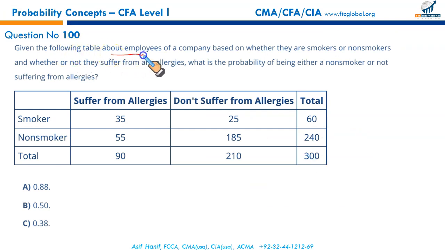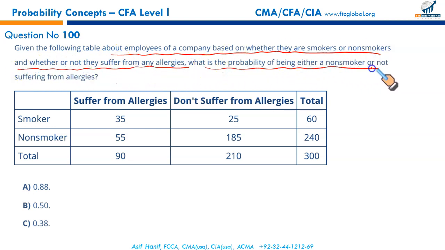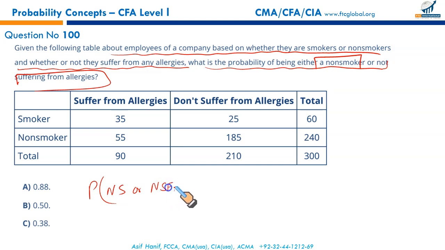Given the following table about employees of a company based on whether they are smokers or non-smokers and whether or not they suffer from allergies, what is the probability of being either a non-smoker or not suffering from allergies? So we're talking about the probability of a non-smoker, I'm going to label it as NS, or not suffering from allergies.